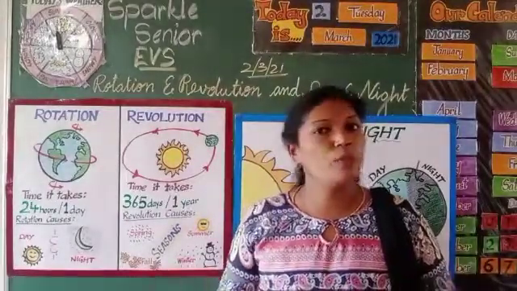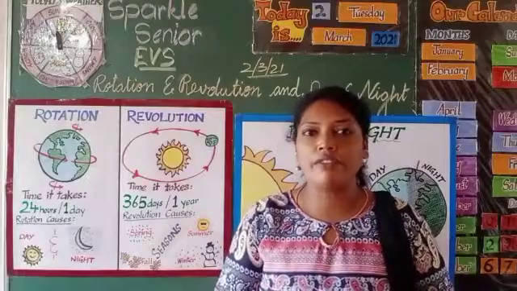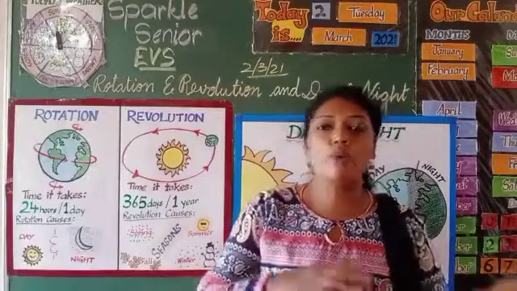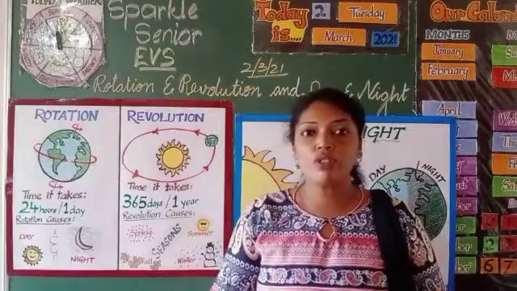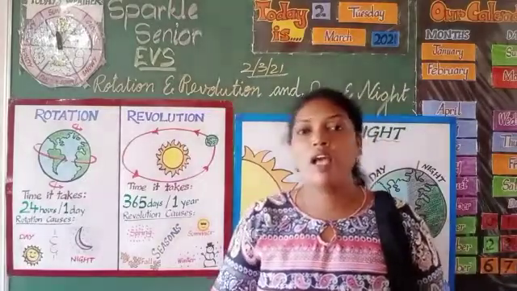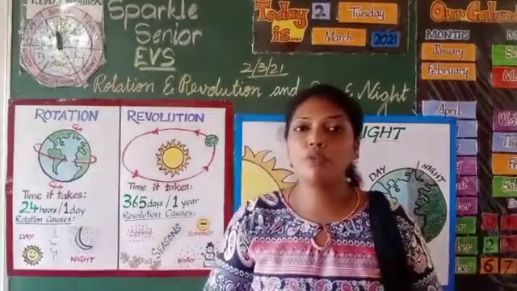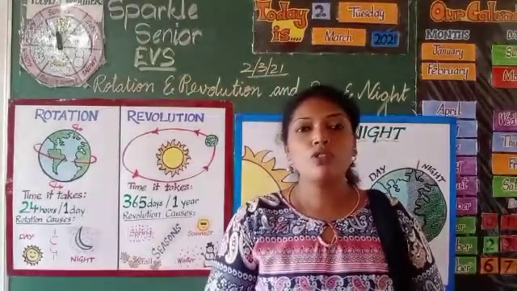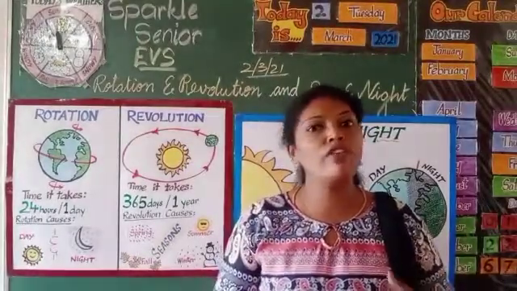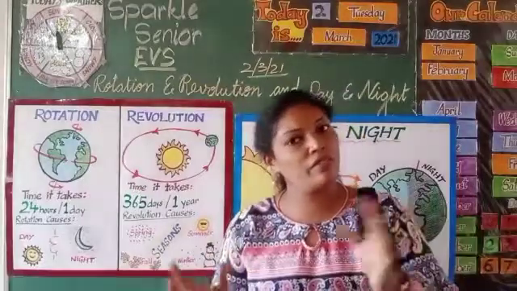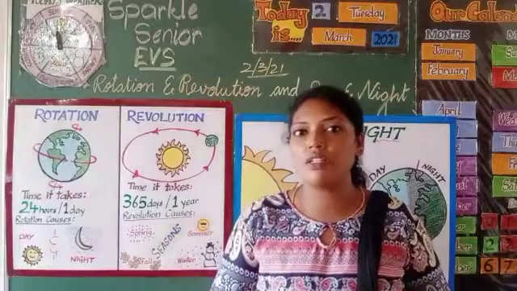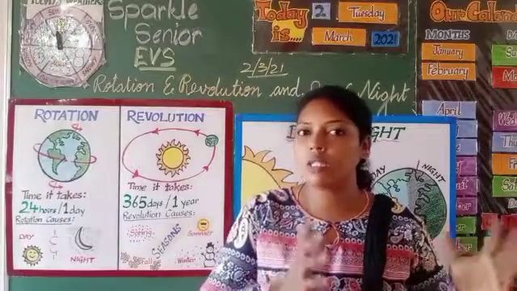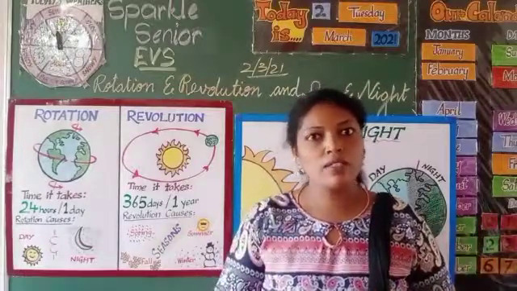Okay, we do many activities in our everyday life. We sleep during the night. We wake up and do all our work in the daytime. We watch the television during the night. And we go to school, we go to work during the daytime. So there are many activities that we do during night and some activities during daytime. Okay, but have you ever wondered how does this day and night occur?